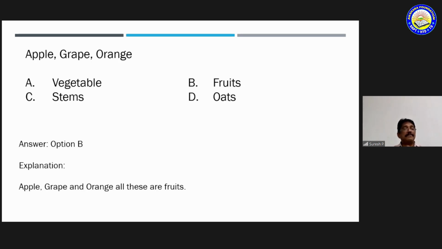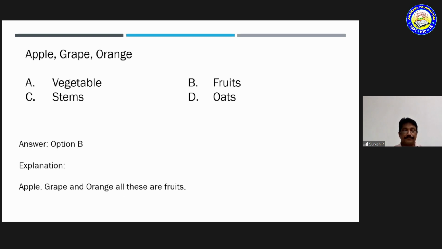Okay. Now apple, grape, orange. When you see apple, grape, orange, the options are vegetables, stems, fruits, pods. Apple, grape, orange are all fruits. So we can simply say option B is the correct answer.